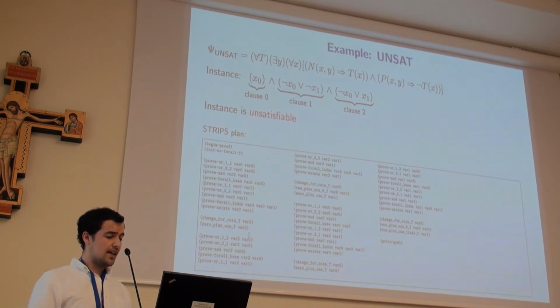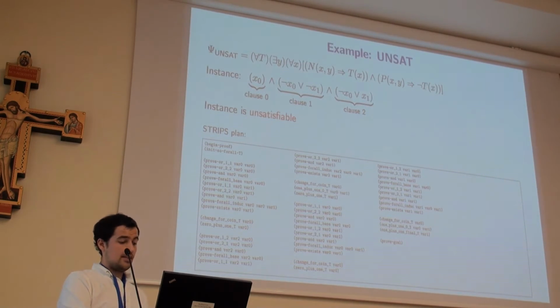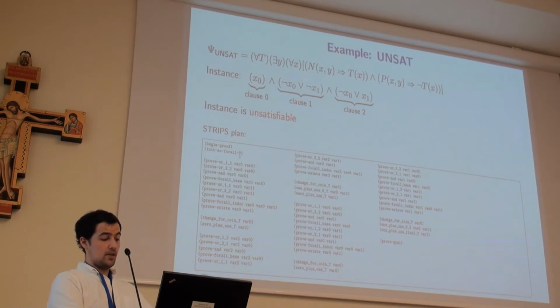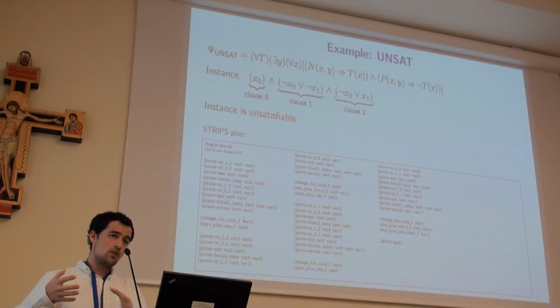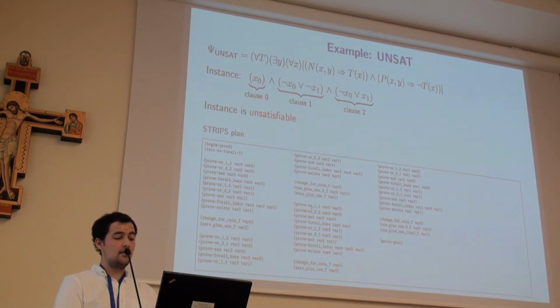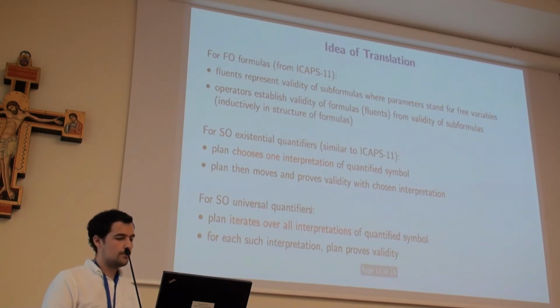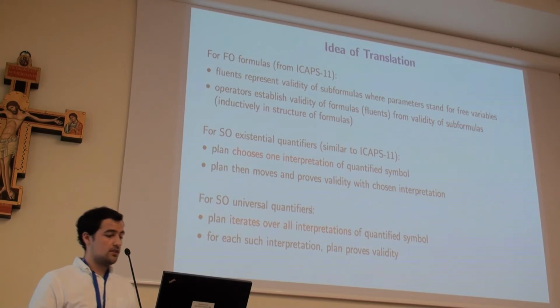Then an example of USAT, in which we need to prove that for each interpretation, as we can see, we begin the part of the clauses and we prove it for the first interpretation. Then by some mechanism we switch to another interpretation and prove it, and for 2 variables there are 4 interpretations, and it's good.